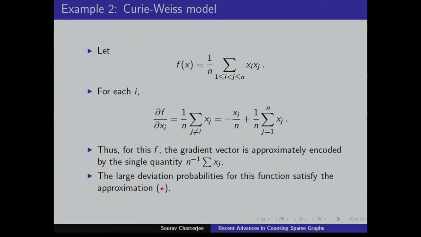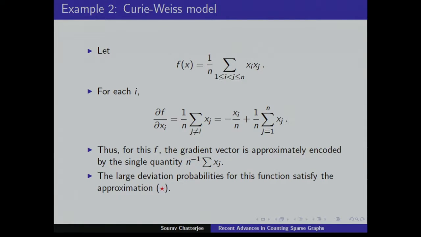To encode a single quantity, you need log n bits, since it can take n possible values. So again, the large deviation approximation that I showed is valid. This is an example where the low complexity condition for the gradient is satisfied.